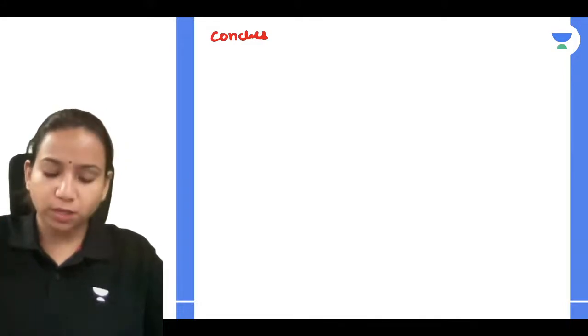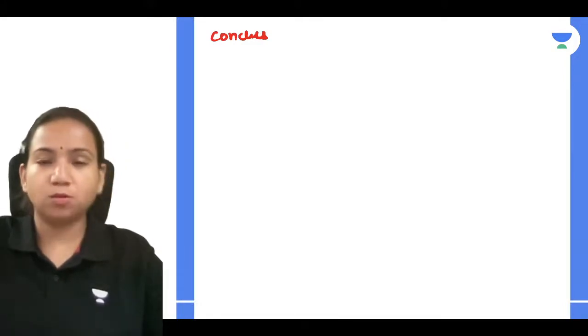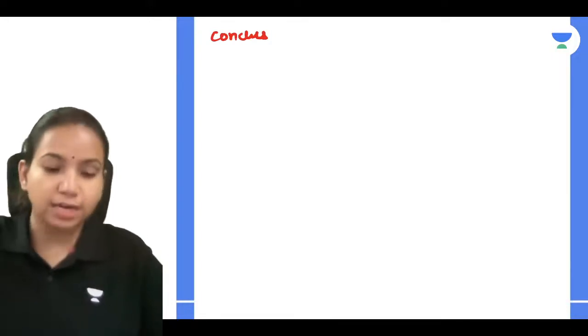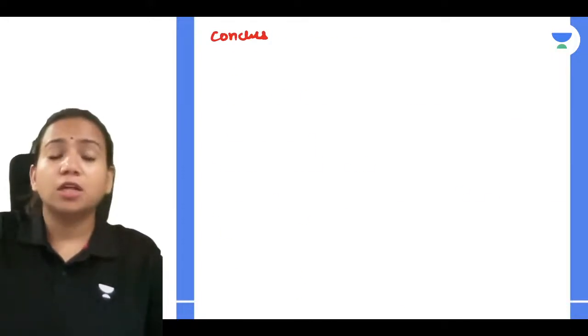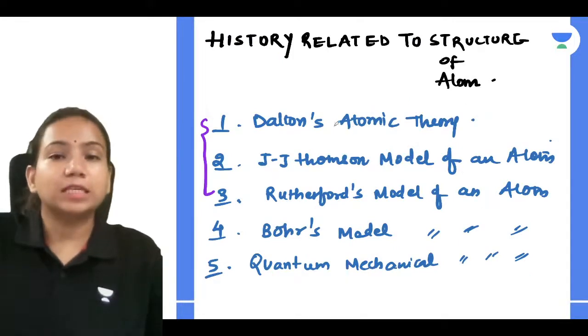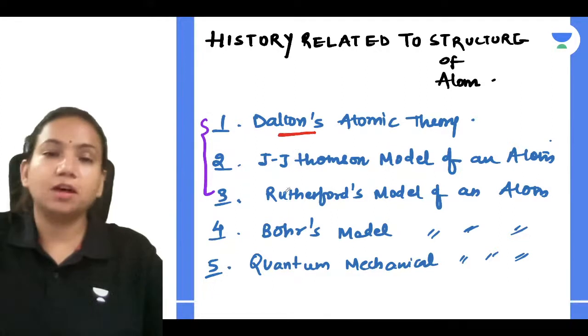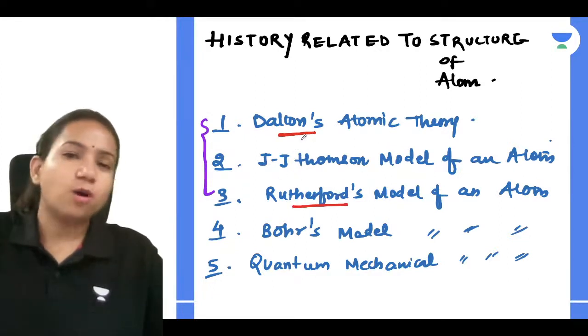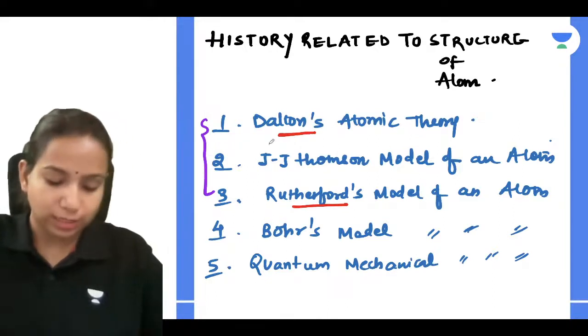We discussed there were many scientists who helped us get to know the structure of atom. The first one was Dalton, then J.J. Thomson, then the Rutherford model of an atom. These three we have studied in lower classes.